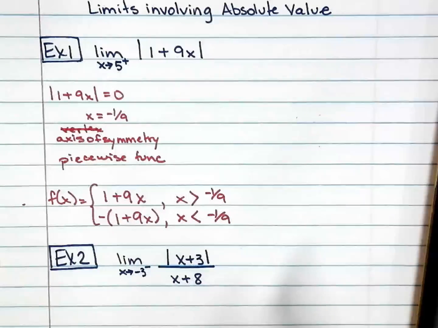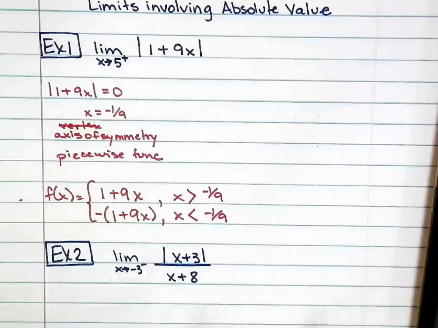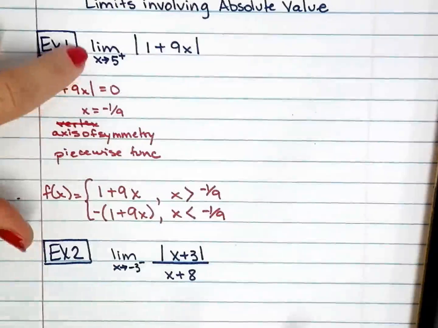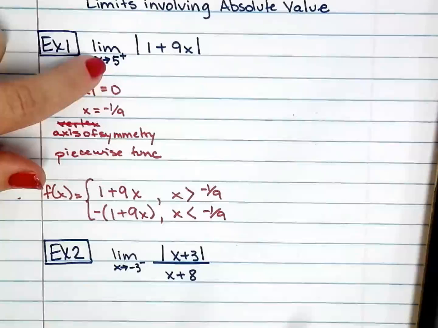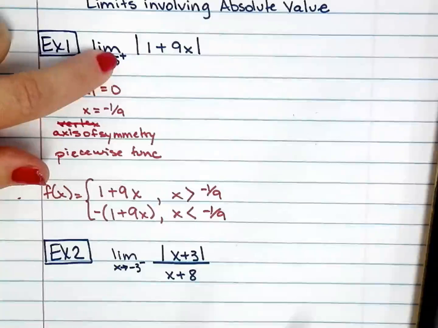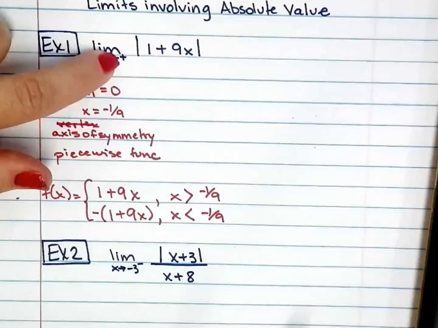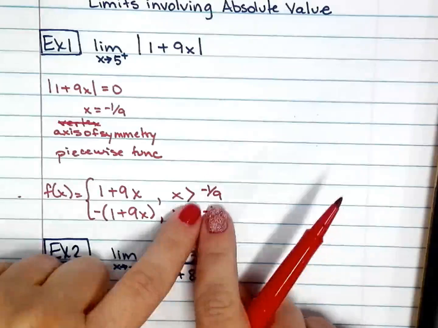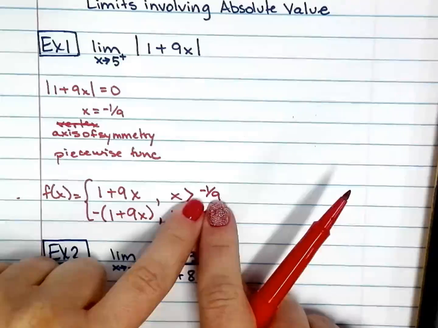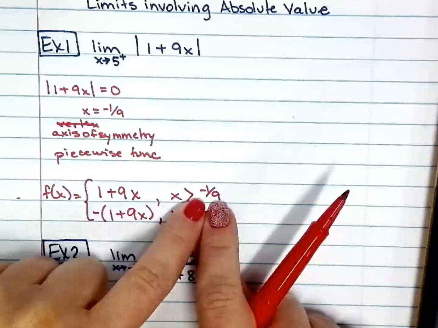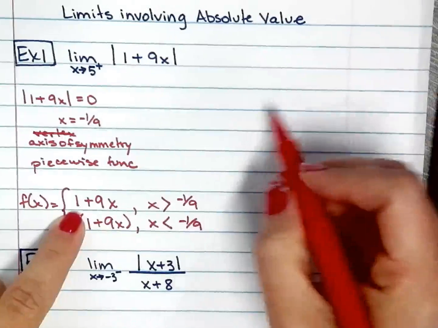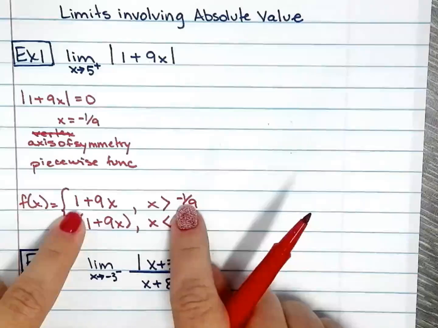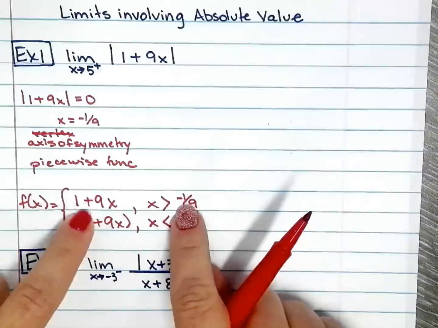So bring it all together. When am I going to use what? In this case, we're trying to calculate the limit as x approaches 5 from the right. That's what that plus sign is telling you. So when you think about 5, think about the number line. 5 is definitely greater than negative 1 over 9. Because 5 is greater than negative 1 over 9, I will use this function.